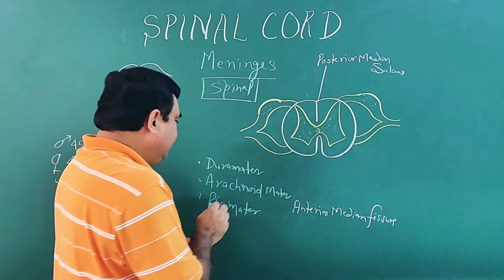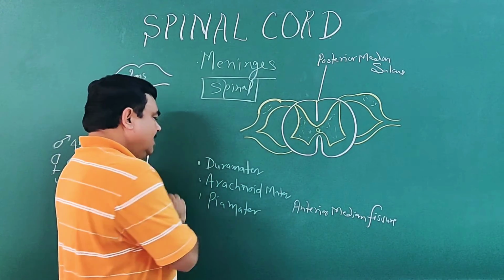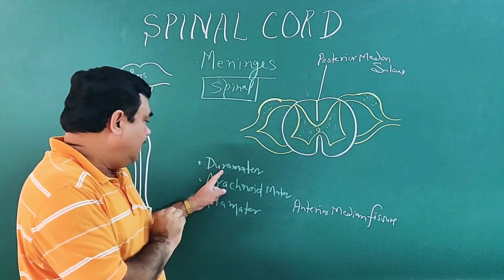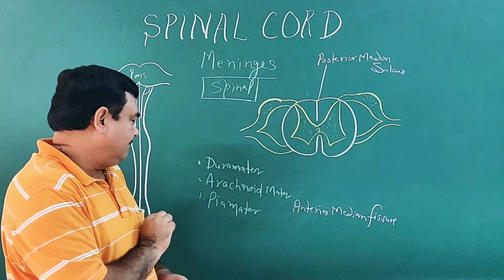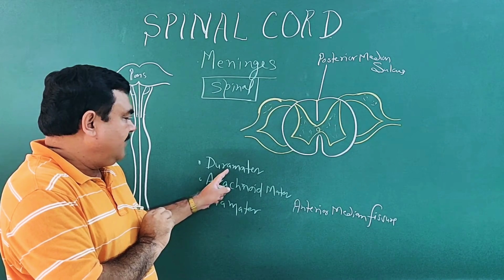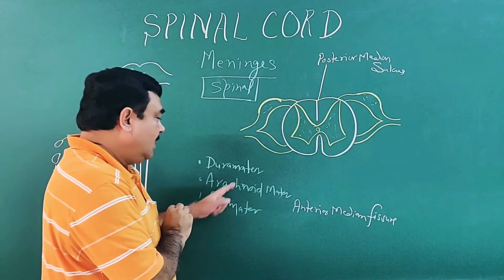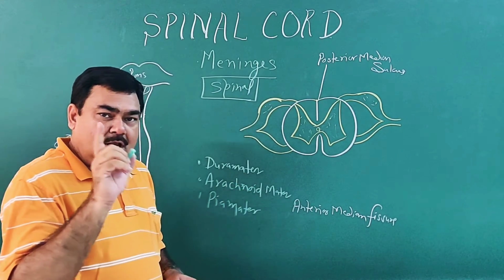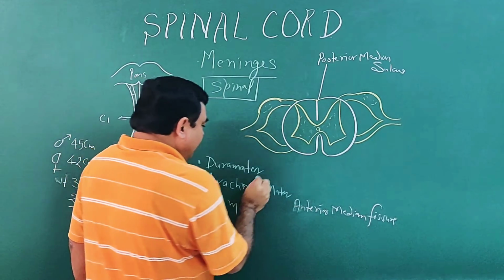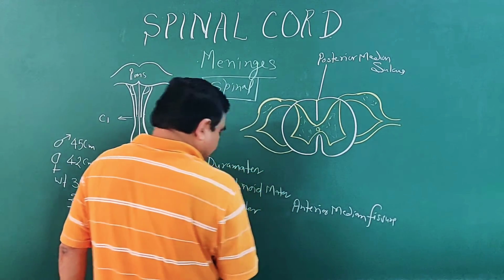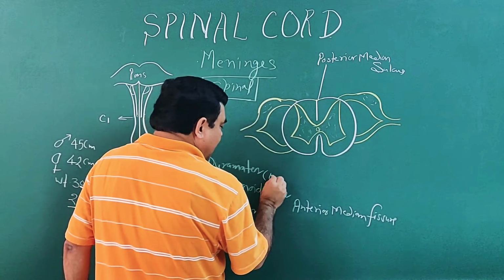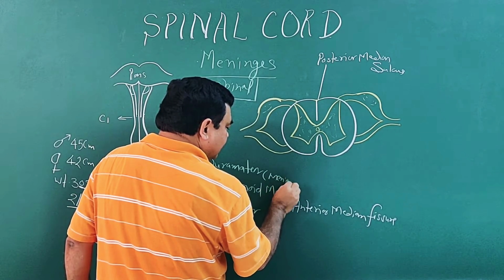Here there is a slight difference in the dura mater. Here the dura mater is only one layer, that is the meningeal layer.